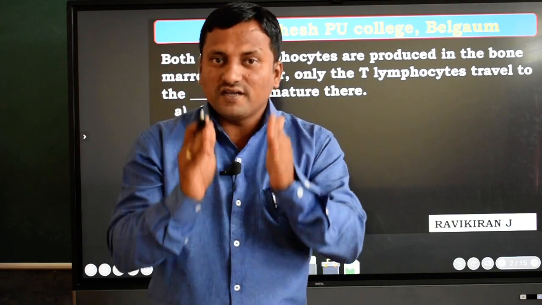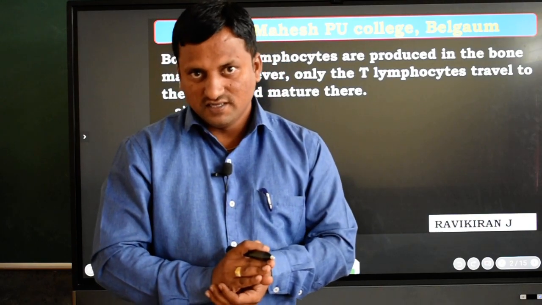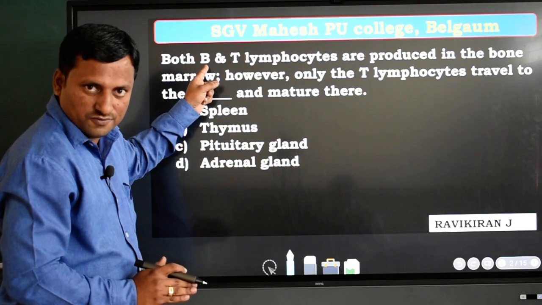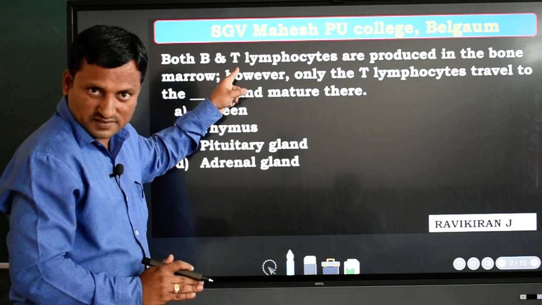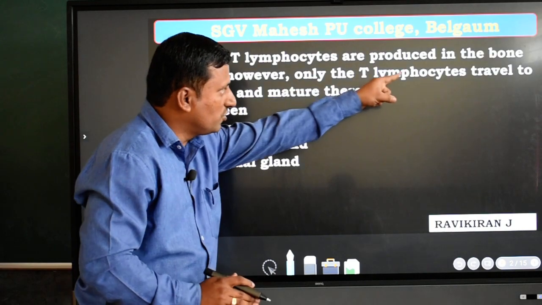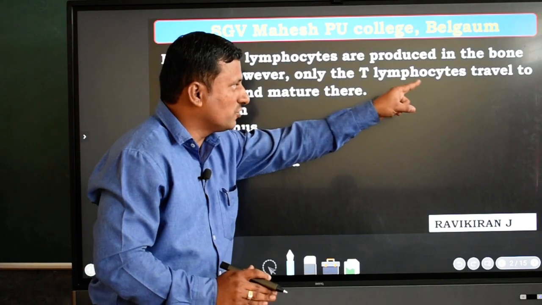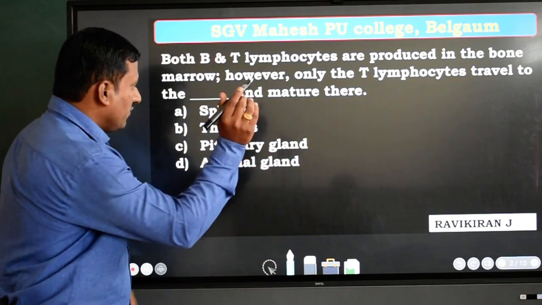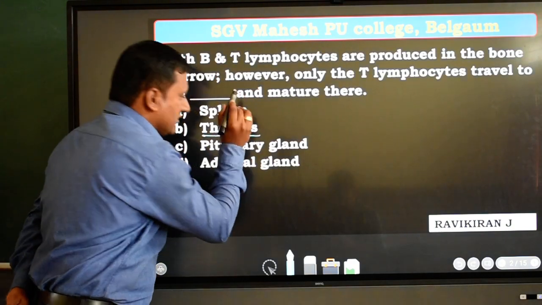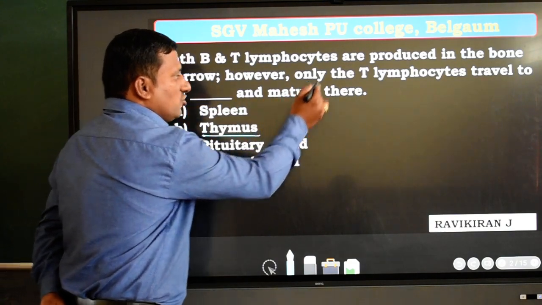But for primary lymphoid organs, where they get mature, the main important concept is here. In the questions they are going to give, B means bone marrow and T means thymus. Both are called primary lymphoid organs. See, B lymphocytes are produced in the bone marrow. However, only the T lymphocytes travel to where? What is the meaning of T? T is nothing but thymus. Then they travel to the thymus and mature there.